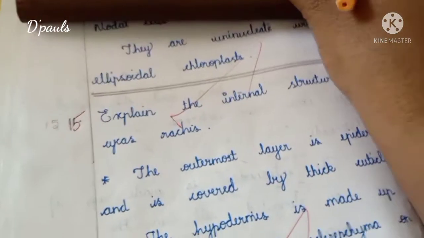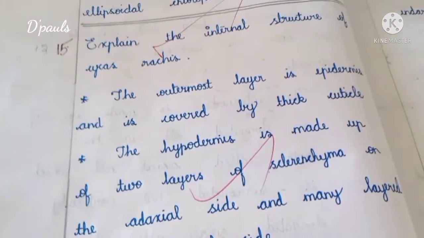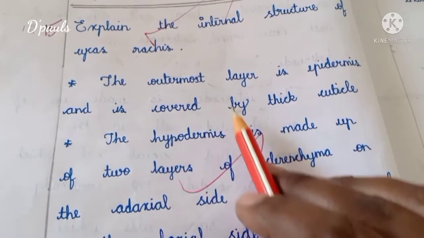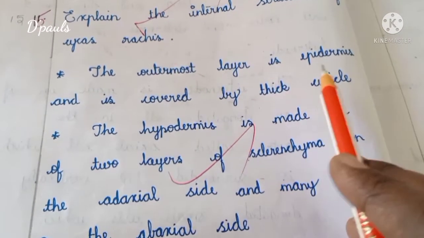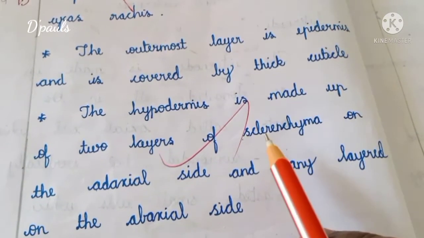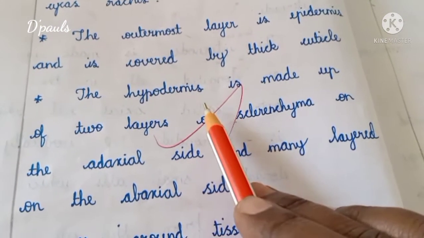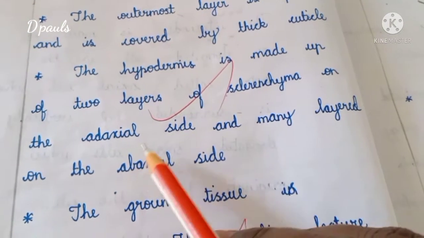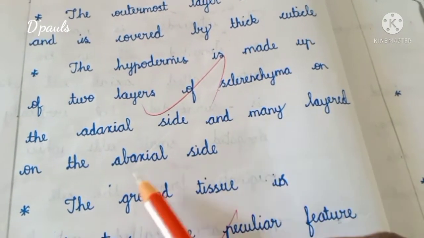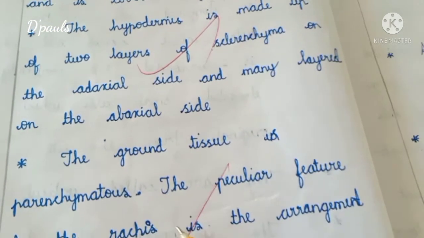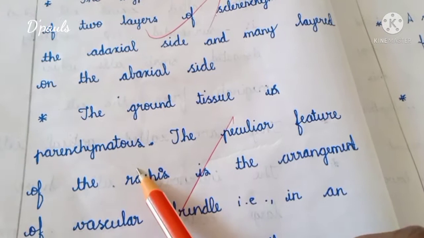Now, let's move to the final question, 15th question. Internal structure of Cycas rachis. The outermost layer is called epidermis. It is covered by cuticle. Second, the hypodermis is made up of two layers, sclerenchyma on the adaxial side and many layered on the abaxial side. Adaxial is upper side, abaxial is lower side. The ground tissue is parenchymatous.